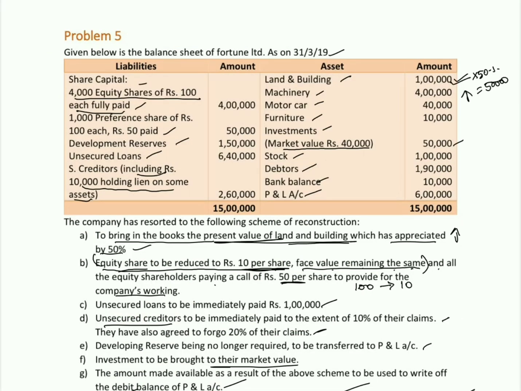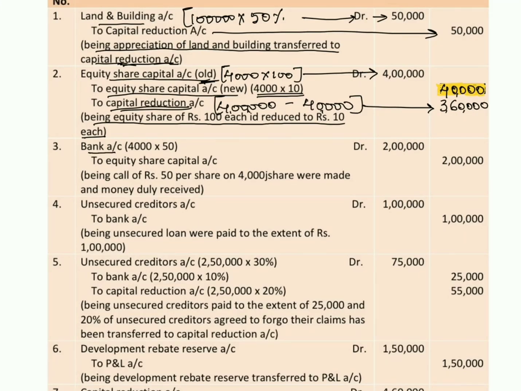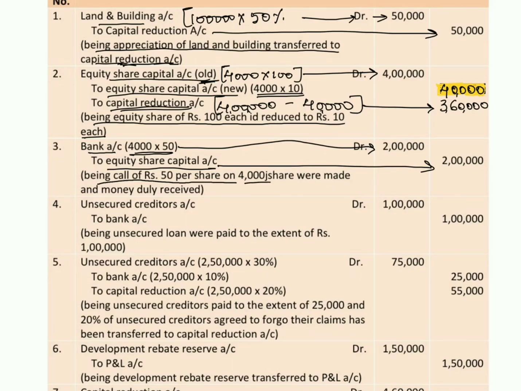Let's continue with the statement. The equity shareholders paying a call of rupees 50 per share to provide for company's working. Further, the company has made a call of rupees 50 per share and shareholders are paying that 50 rupees on these 4,000 shares. Let's pass the entry. Bank account debit 4,000 shares of rupees 50 each, which comes to 2 lakh, to equity share capital account 2 lakh. The narration will be: being call of rupees 50 per share on 4,000 equity shares were made and money duly received.